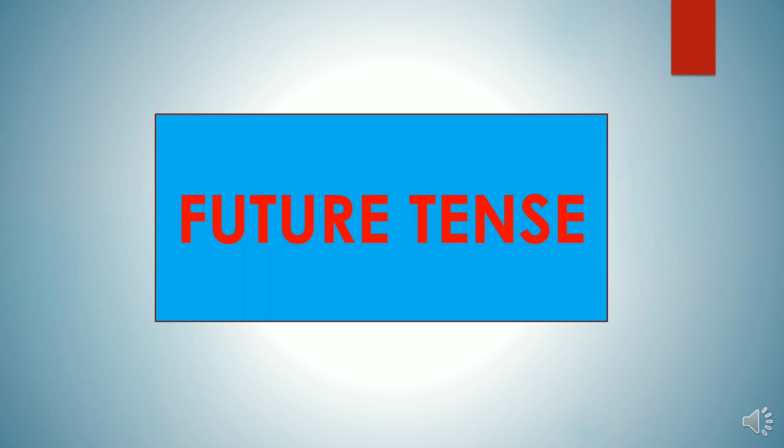So we are going to see the four forms of the future tense: the future indefinite tense or simple future tense, the future continuous tense, the future perfect tense, and the future perfect continuous or the future perfect progressive tense. So all four forms. This way we will have done all 12 forms of tenses. There are 12 forms of tenses in general of the main three tenses. So this is the concluding part of your tense.